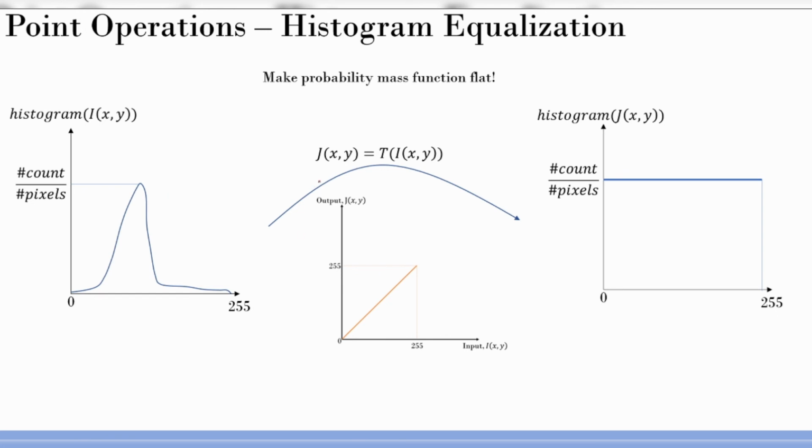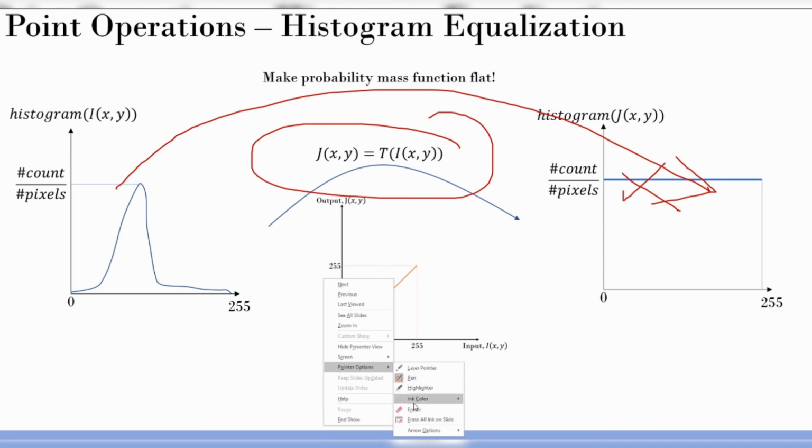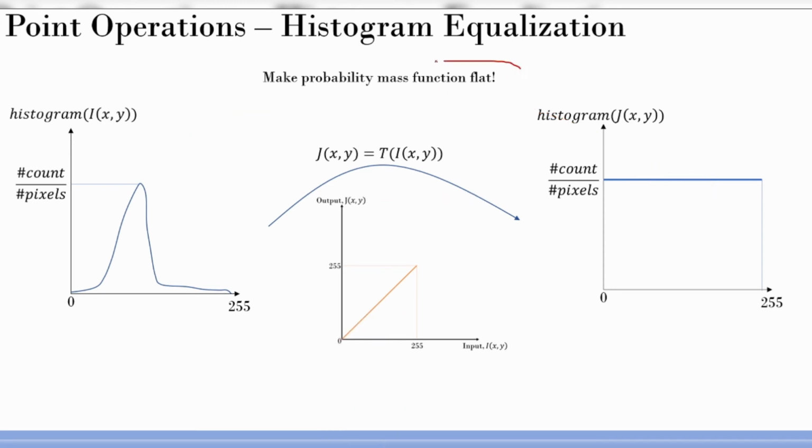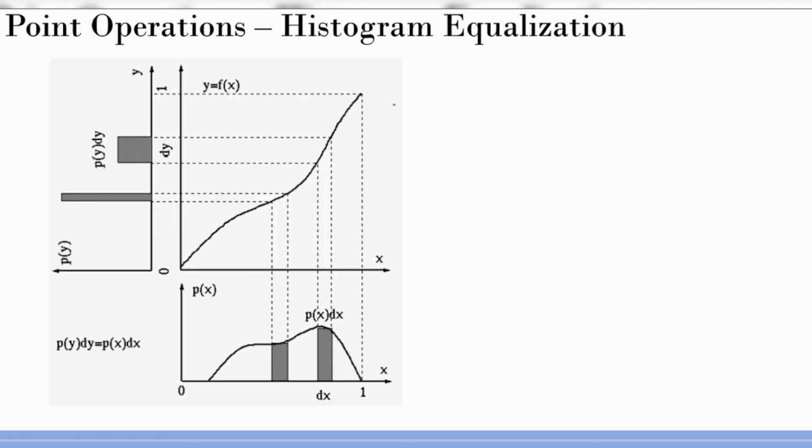So you have to come up with some transfer function which can map this to look like this, not exactly like this, but something like this. So our aim in histogram equalization is essentially this: make the probability mass function, or make the histogram, look flatter. Some math part of it, if you are really keen on this, I'll just go through quickly, because if you understand the concept, it hardly matters. You know how to do it, right?